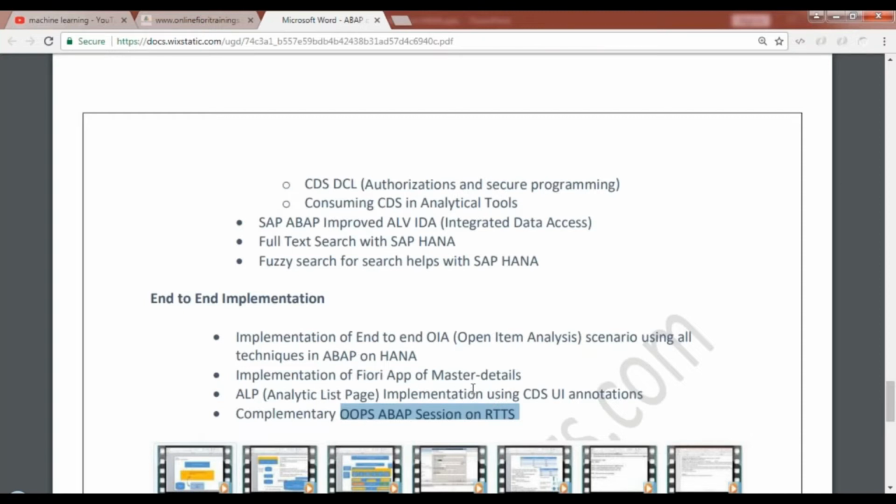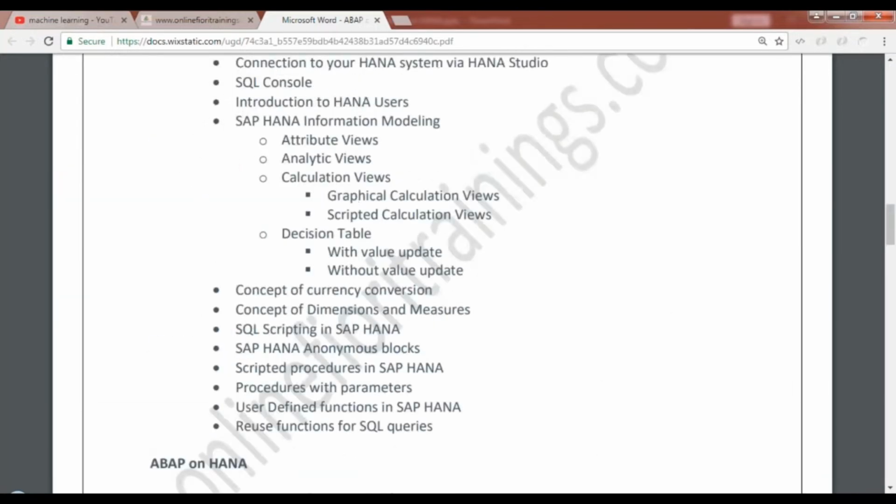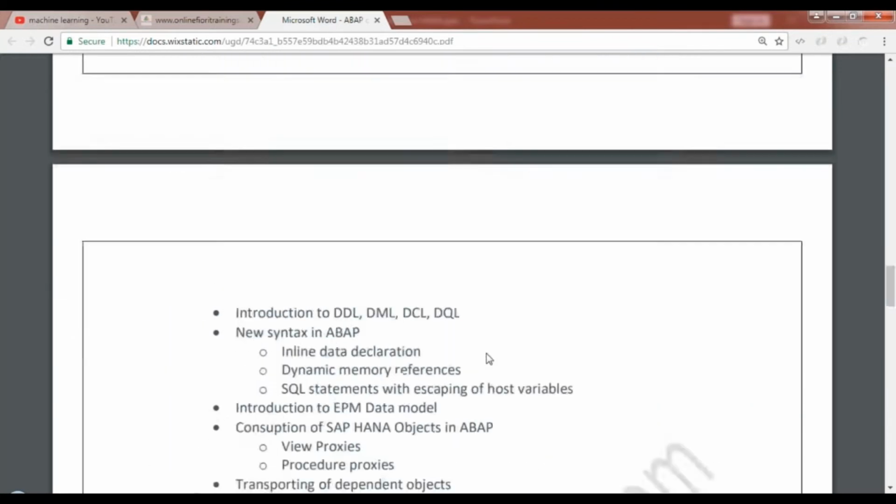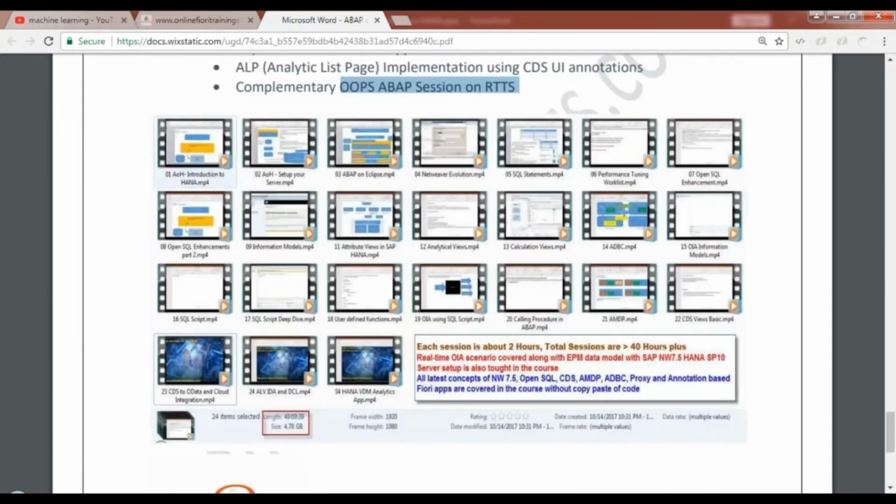Now, a lot of you must be wondering, Anubhav, will it be possible for you to cover all this, and in what time, how many hours? So believe me, for the last batch which I had conducted, I'll just show you as evidence. This is the video recorded sessions of my last ABAP on HANA course, and it took me about 49 hours to complete all these topics.